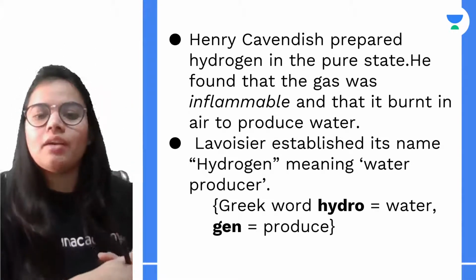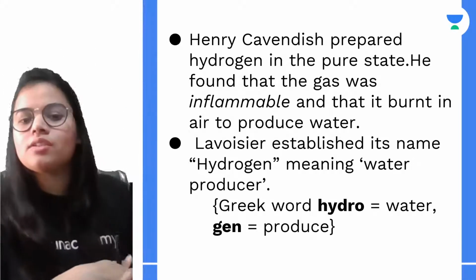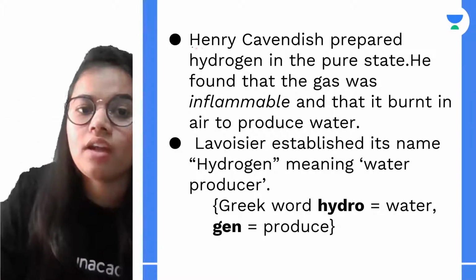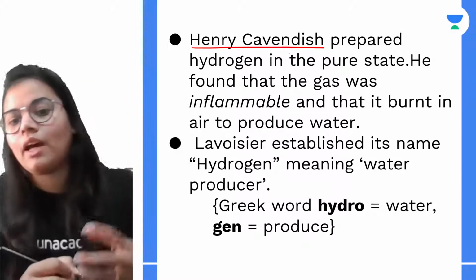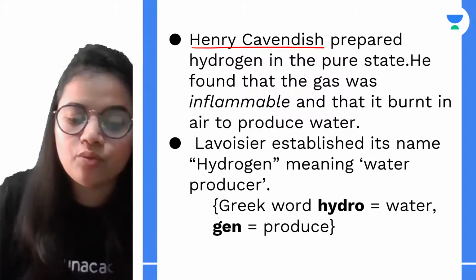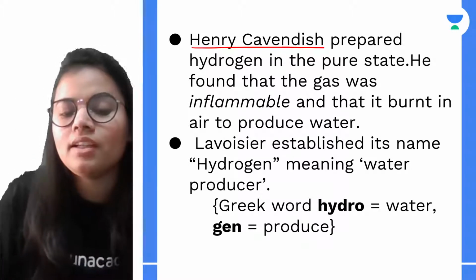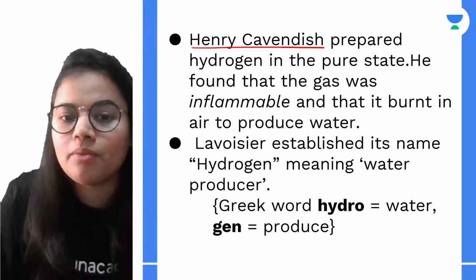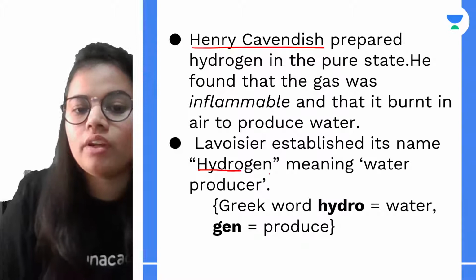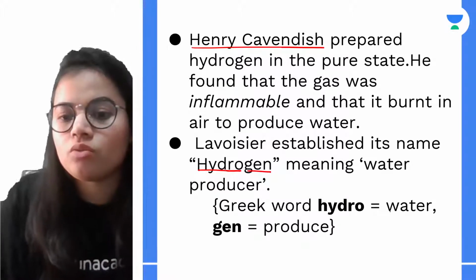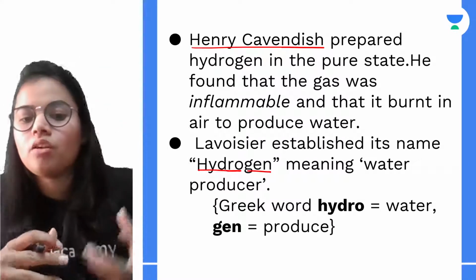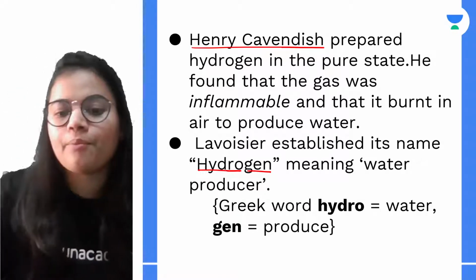The very first time hydrogen was prepared in the pure state was by Henry Cavendish, and he found that this gas was inflammable, and it can burn in air to produce water. The name hydrogen was given by Lavoisier, and it means hydro and gen. Hydro means water and gen means produce. So it means water forming or water producing gas.